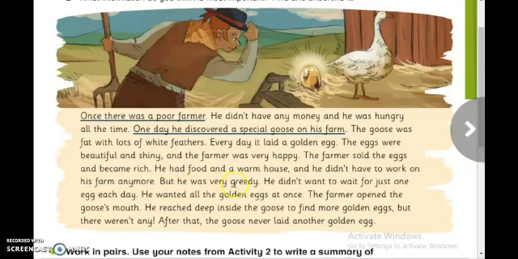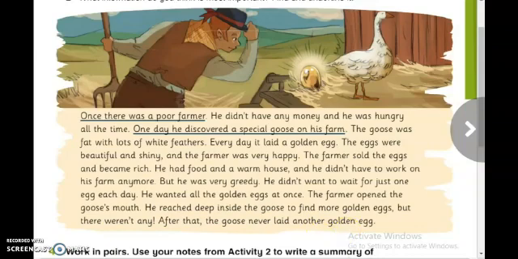But he was very greedy. He didn't want to wait for just 1 egg each day. He wanted all the golden eggs at once. The farmer opened the goose's mouth. He reached deep inside the goose to find more golden eggs, but there weren't any. After that, the goose never laid another golden egg.